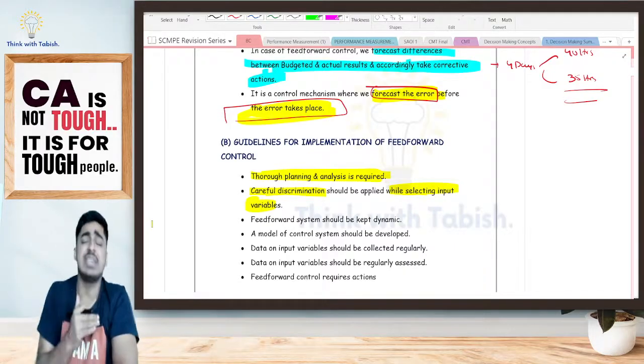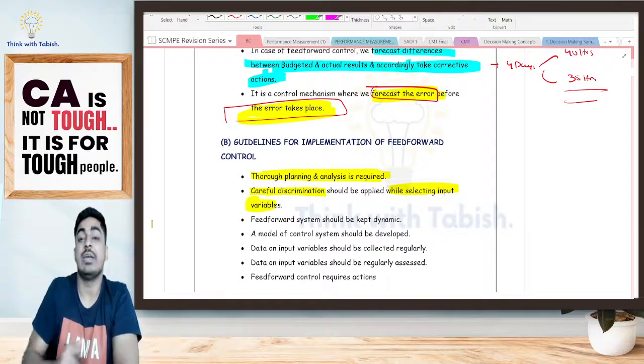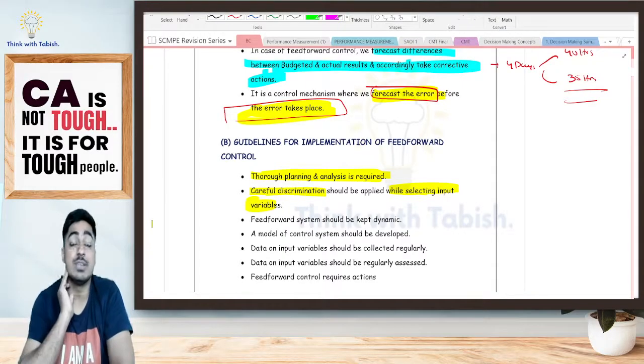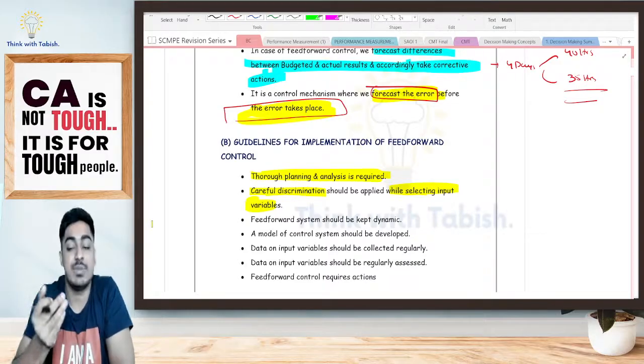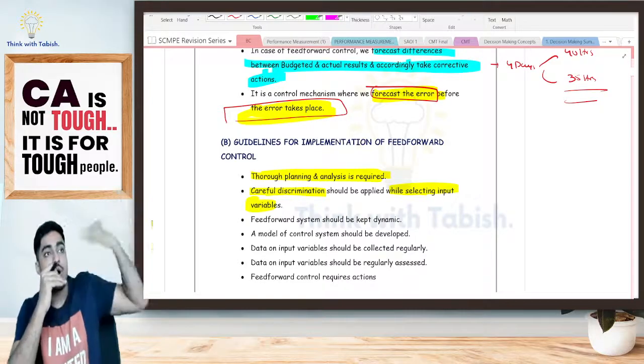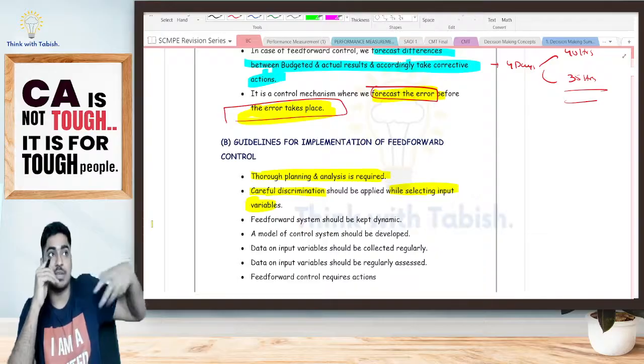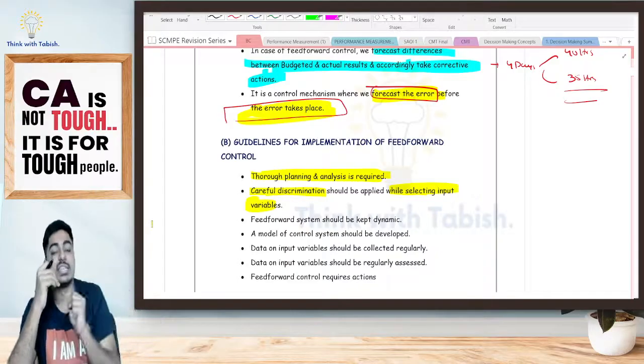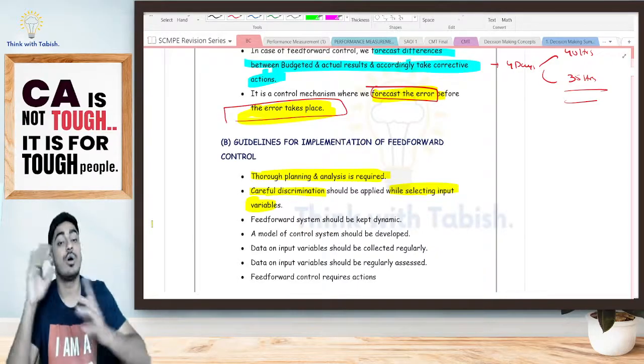While selecting my input variable, I should properly see whether this information is correct or not. In order to analyze that, I should carefully discriminate all the information, the forecast which is coming to me, telling, okay, this is probable, this is realistic, this is not realistic. All those have to be done.